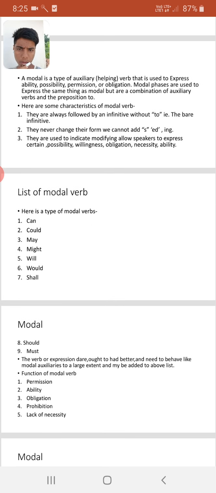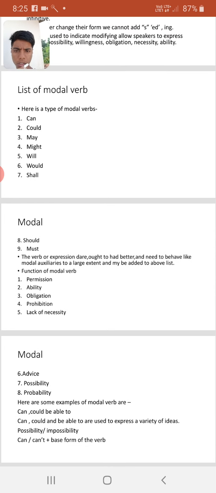Here is the list of modal verbs: can, could, may, might, will, would, shall, should, must. The verbs or expressions ought to, had better and need to behave like modal auxiliaries to a large extent and might be added to the above list.